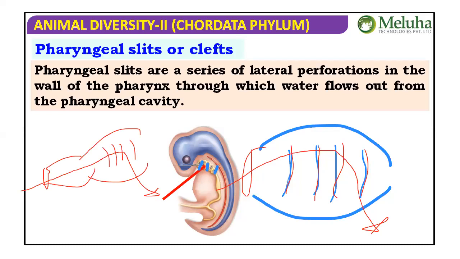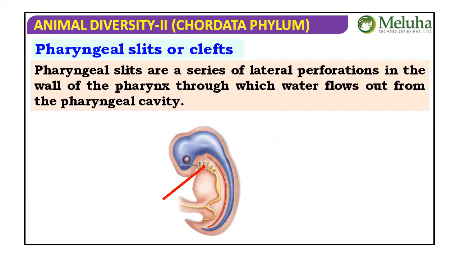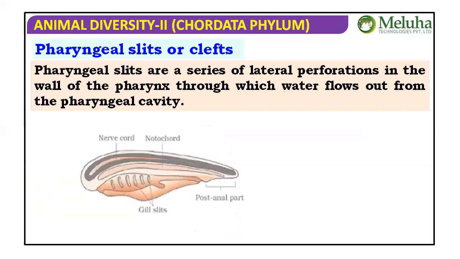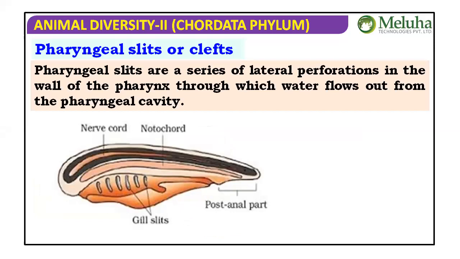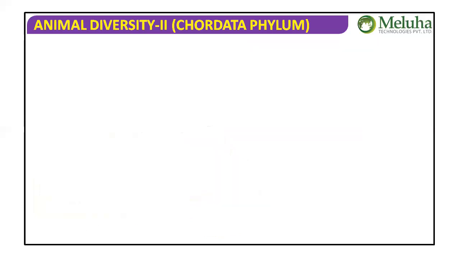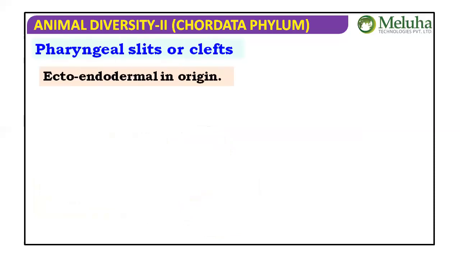It's just like our nostrils I am talking about. Pharyngeal gill slits are a series of lateral perforations in the wall of the pharynx through which water flows out from the pharyngeal cavity. So these are the pharyngeal gill slits and their presence. Let me take a look at the text diagram we have. These are pharyngeal gill slits. We need to discuss where they are present. Pharyngeal gill slits are the lateral slits of the pharynx. They are ectoendodermal in origin.